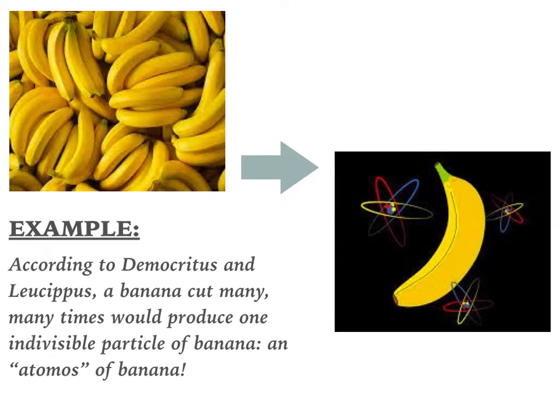To give a silly example, imagine a banana. According to Leucippus and Democritus' theory, this banana could be cut in half a certain number of times to achieve one particle of banana that could no longer be divided, the indivisible banana particle.